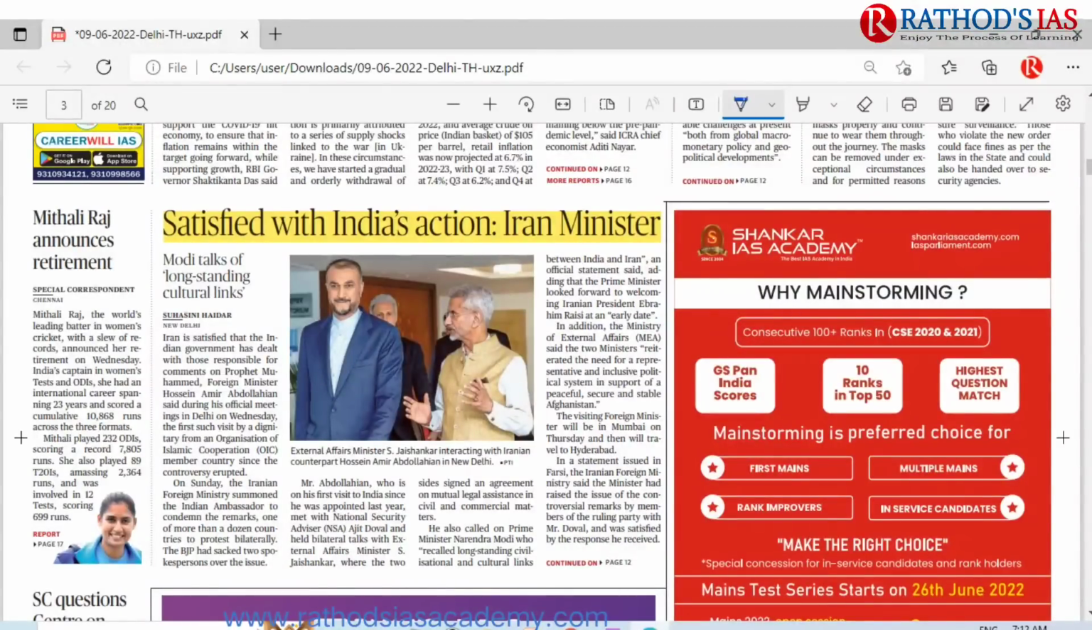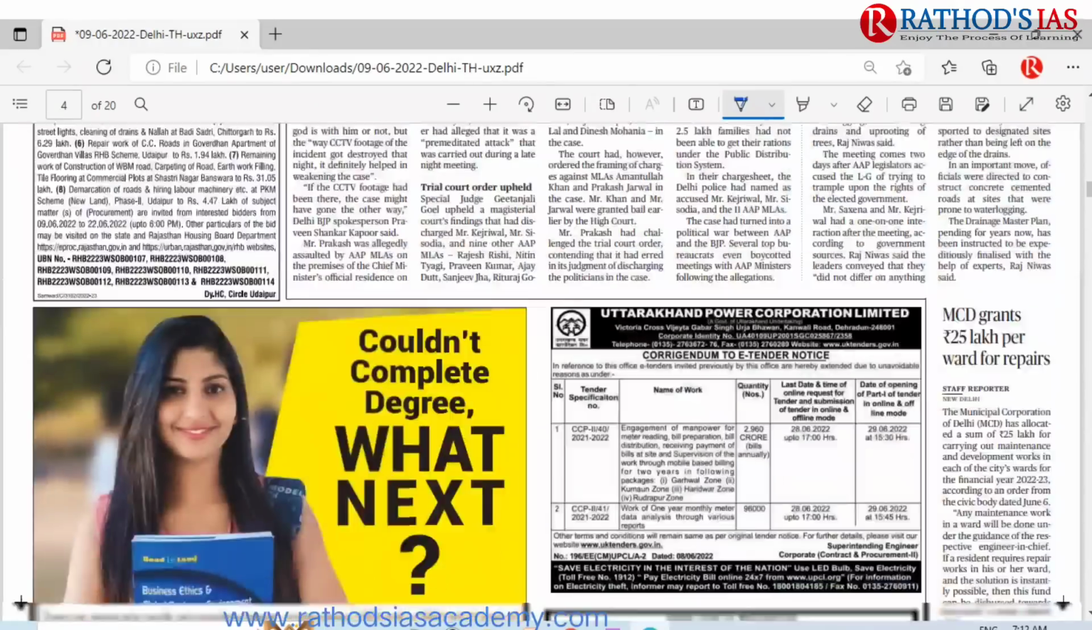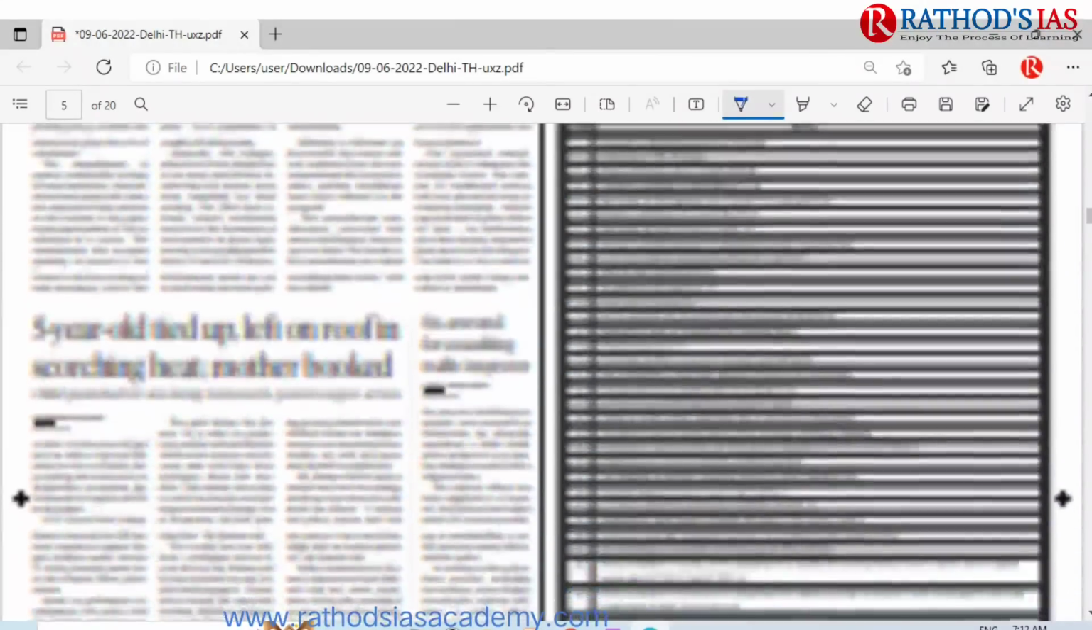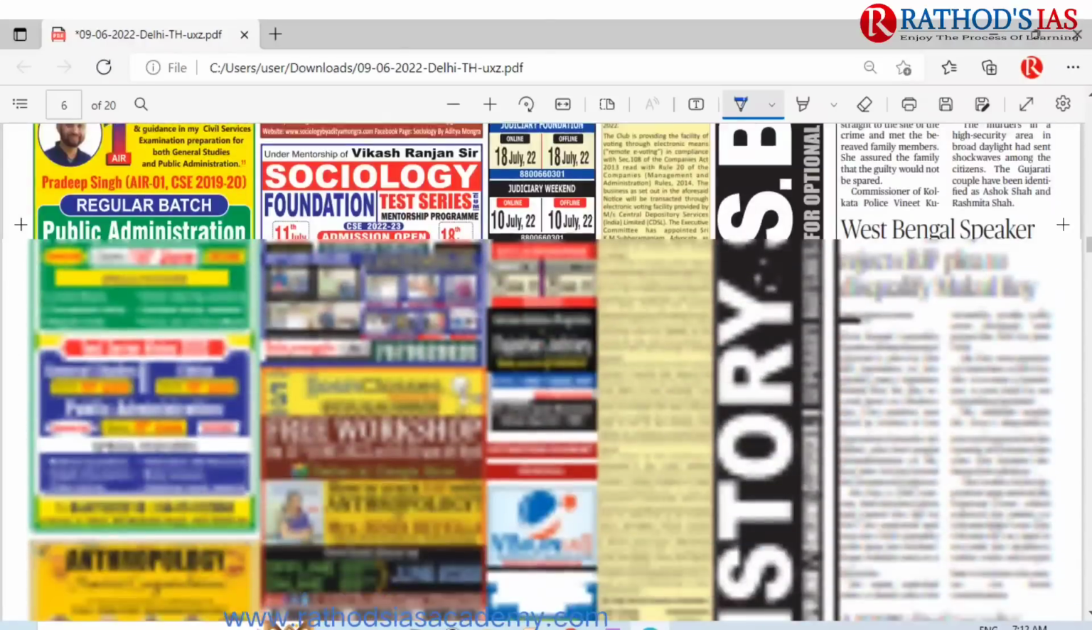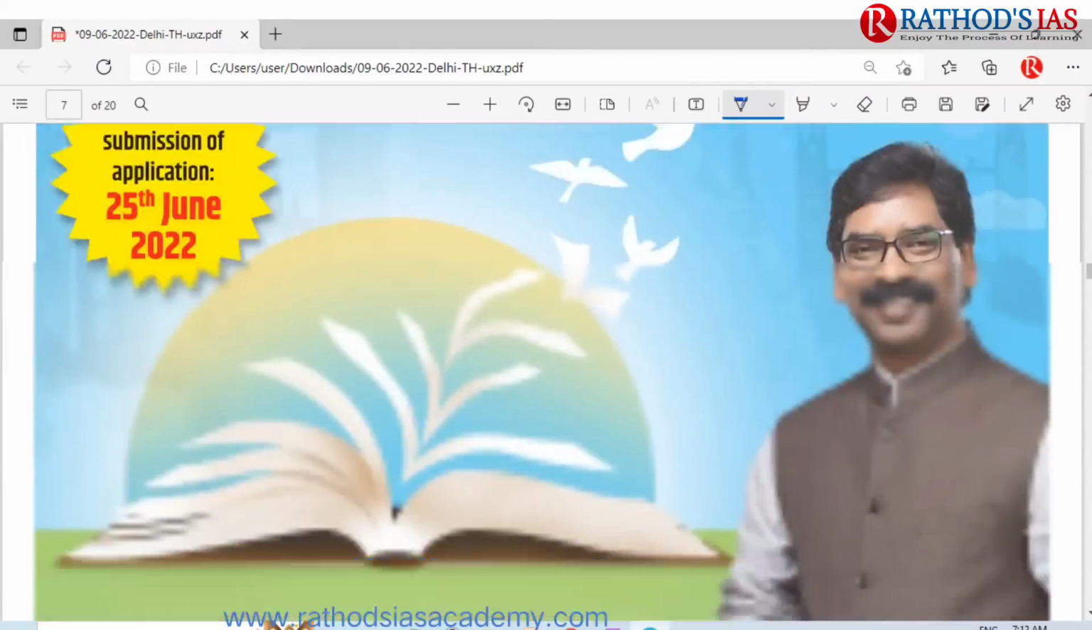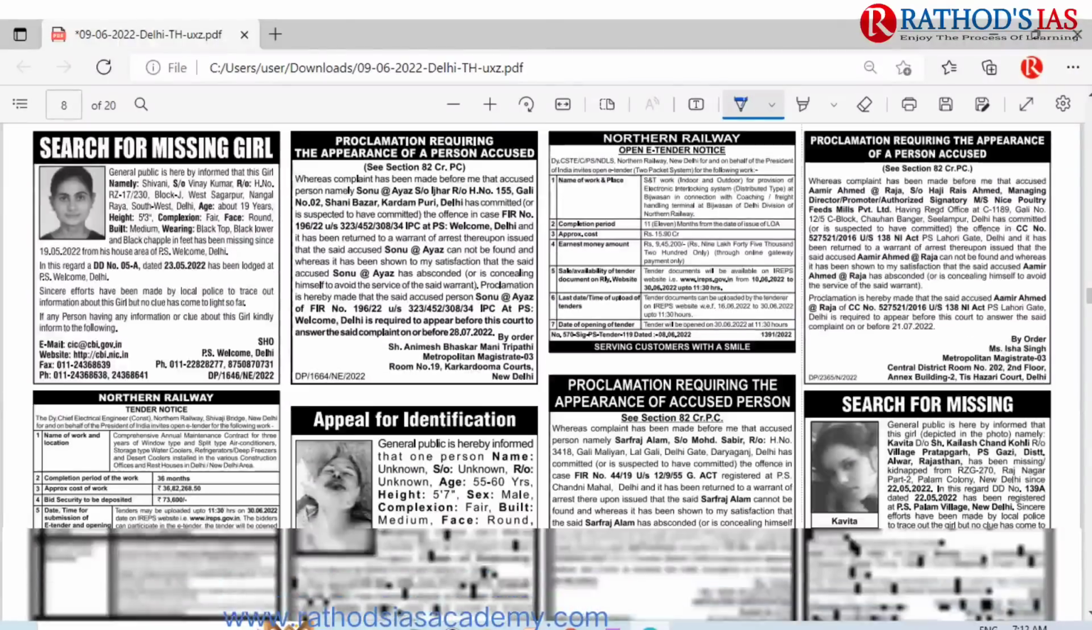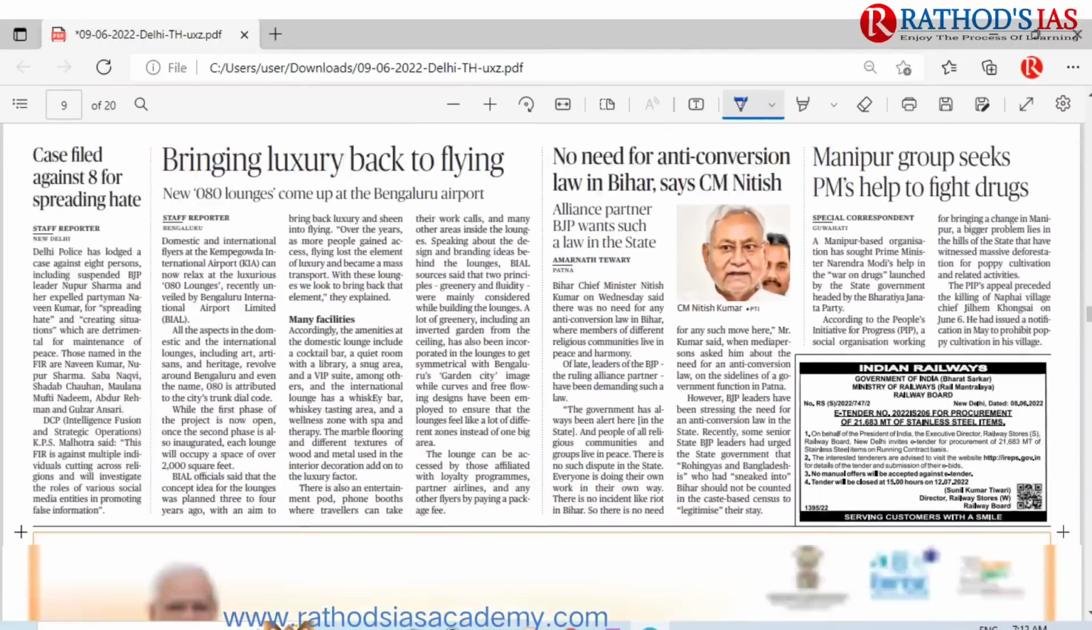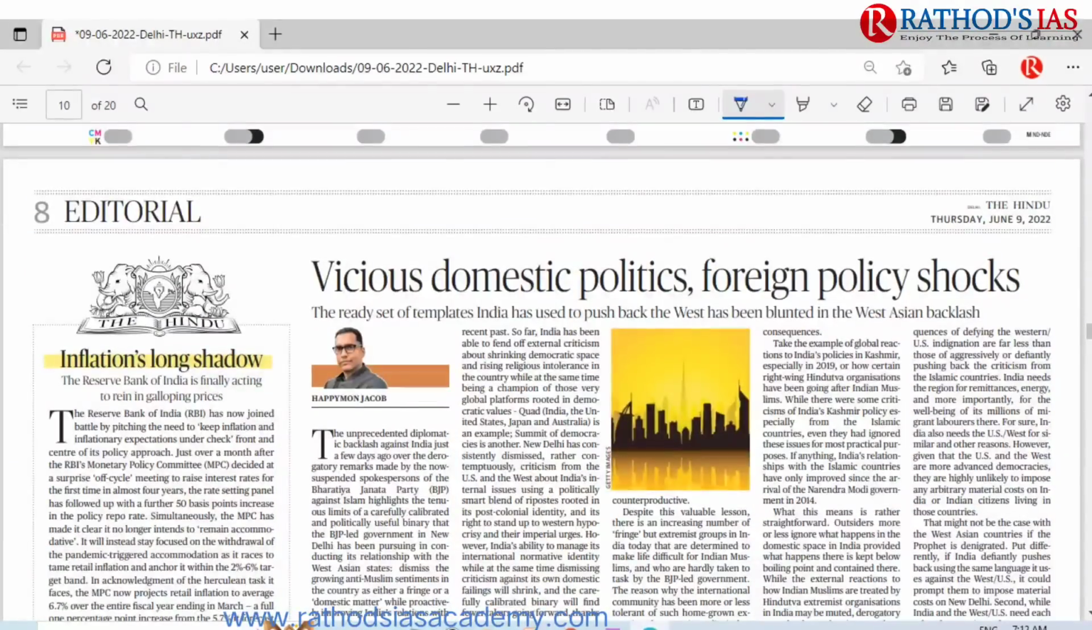Here you have to know about OIC, that is Organization of Islamic Cooperation. And if you move forward, you can leave the city page, you can leave the states page. There is nothing much important, and you can directly move on to this editorial page. So this is page number 8. I discussed about this RBI.